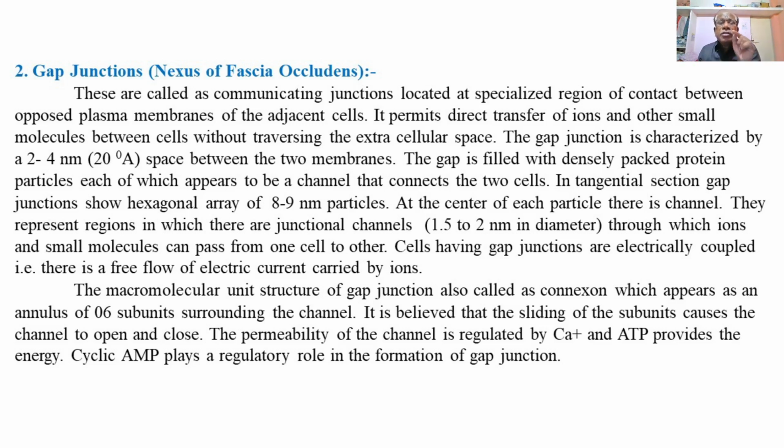Each subunit has a channel or gap. So this forms a hexagonal ring.